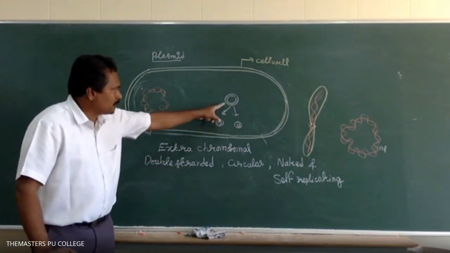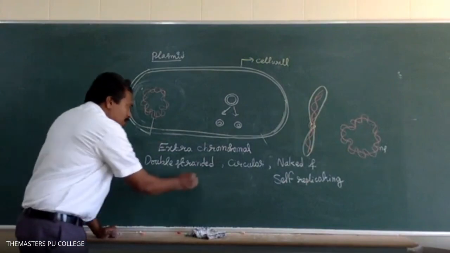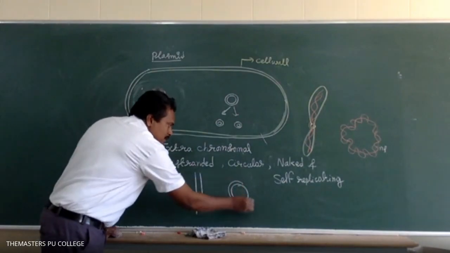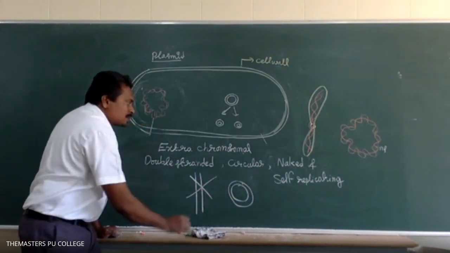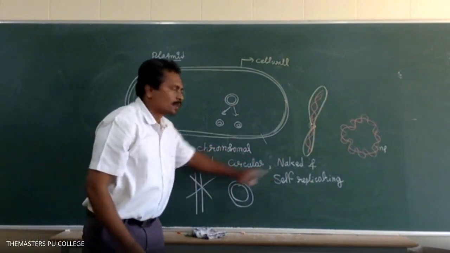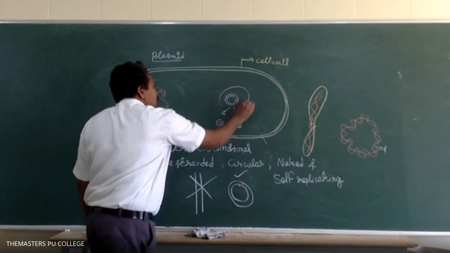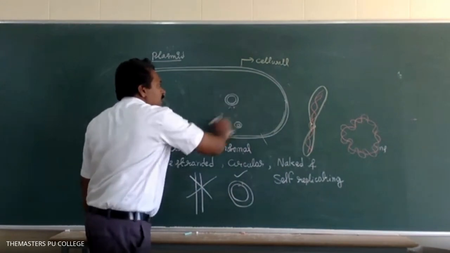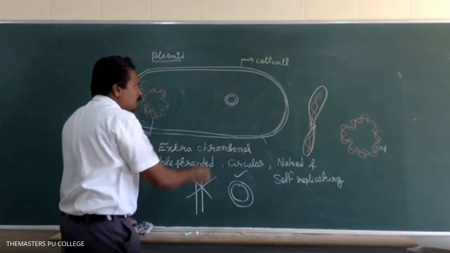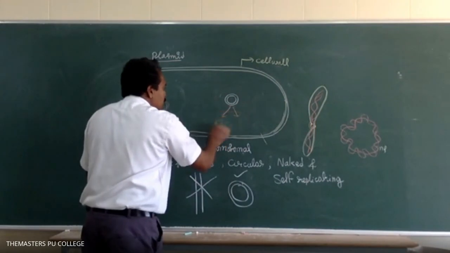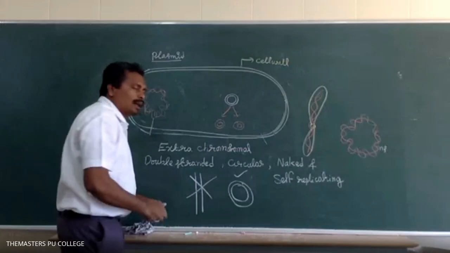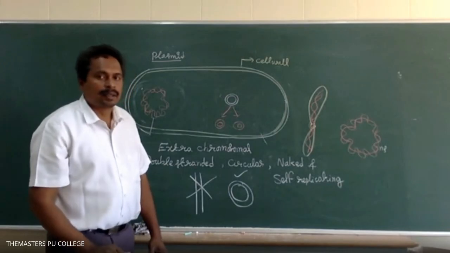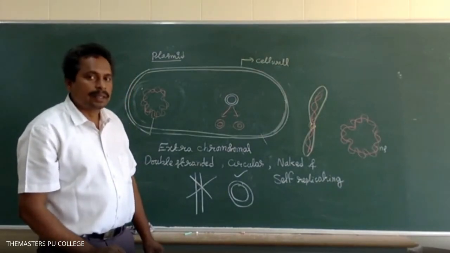Double-stranded: how many strands are there in the plasmid? Two strands. Circular, not linear. Naked: it is not surrounded by the nuclear membrane. And self-replicating: the plasmid divides and gives rise to two plasmids. So that is self-replication. The plasmid is the double-stranded, circular, naked, self-replicating, additional genetic material.